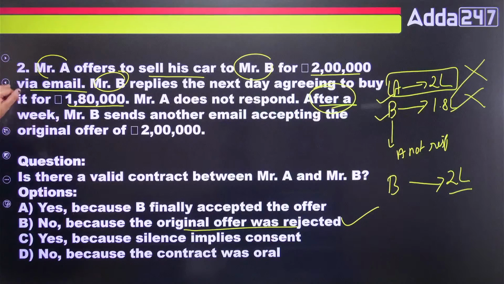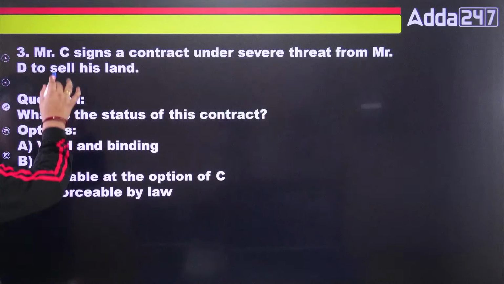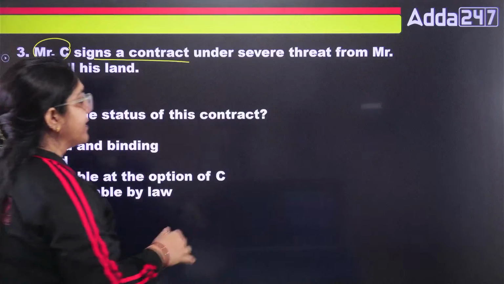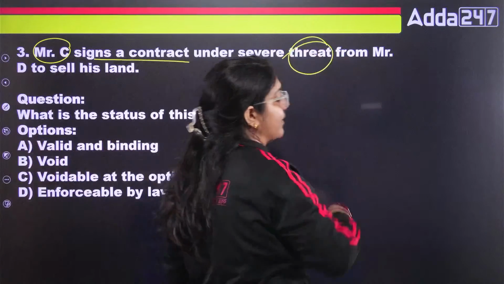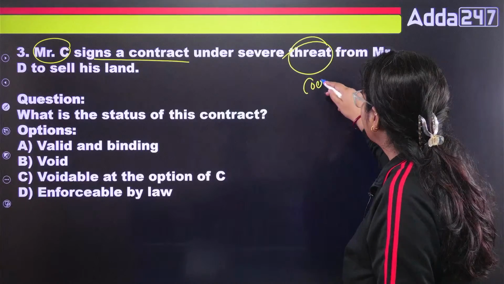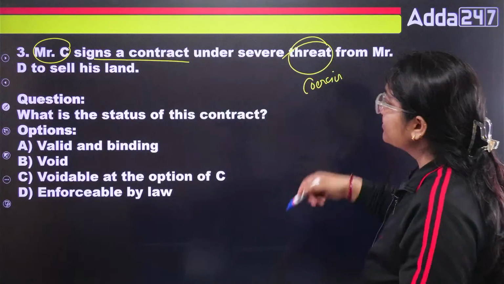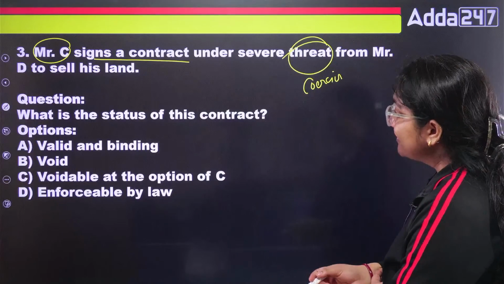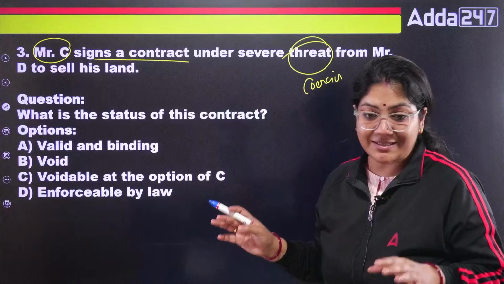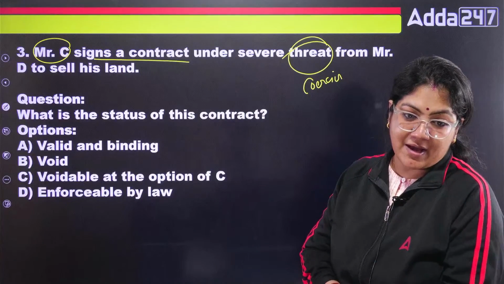Cool? Next question. Mr. C signed a contract under severe threat. Okay, threat is basically what? Threat means that is coercion. From Mr. D to sell his land. So tell me, class, what is the status of the contract?